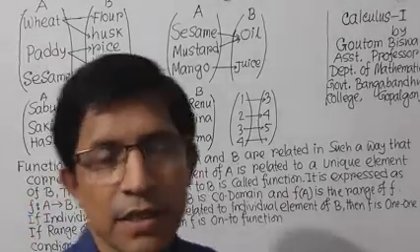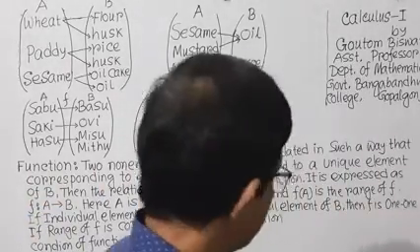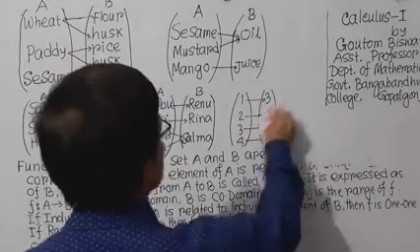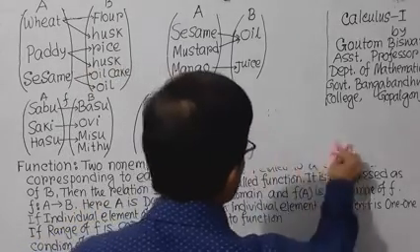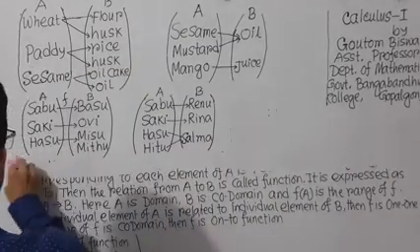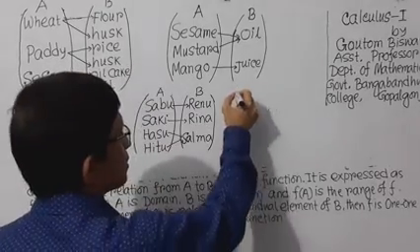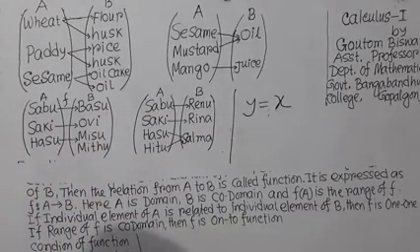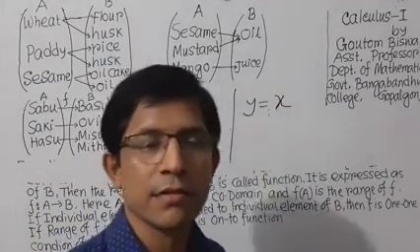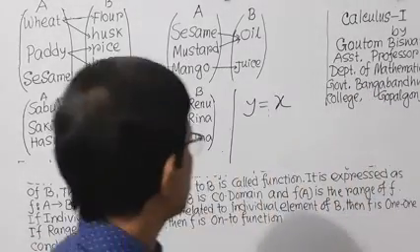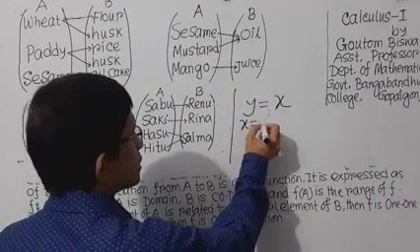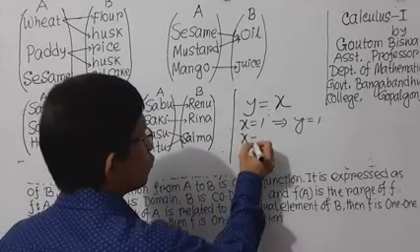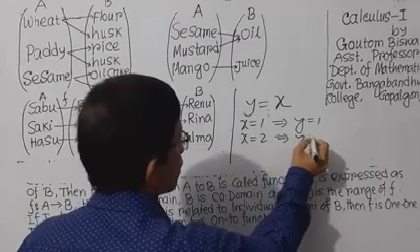Now we will define the function as variables. Suppose y equal to x is a relation. If you put x equal to 1, then y equal to 1. Put x equal to 2, then y equal to 2.